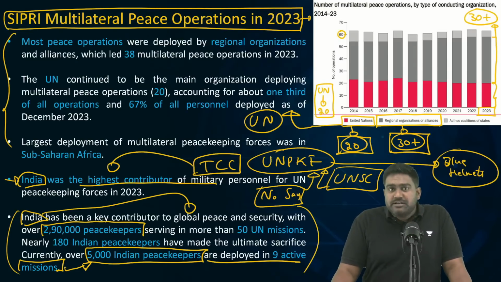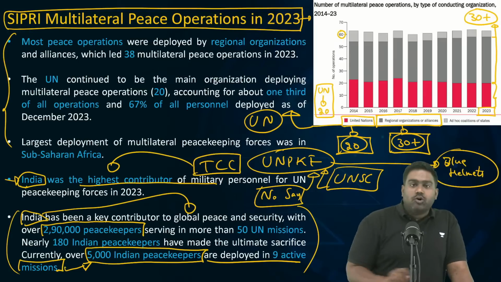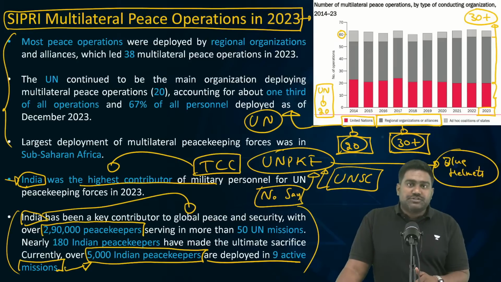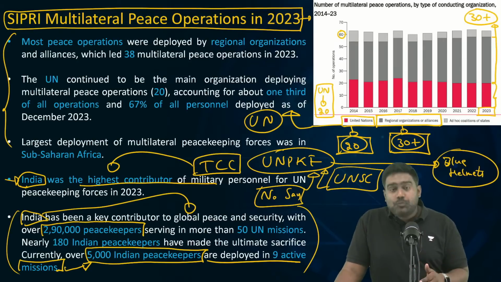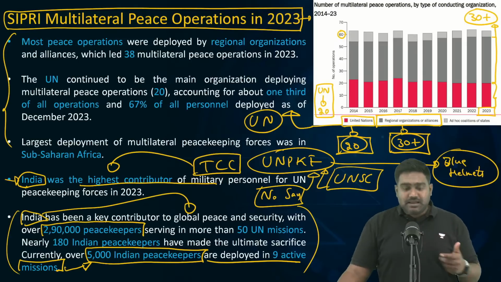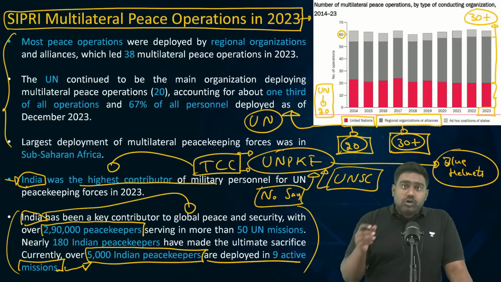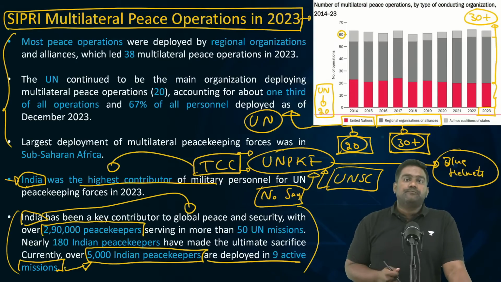Usually it's the developing, underdeveloped countries which mainly contribute troops. So as part of UN reforms, India wants to have decision making power when it comes to UN peacekeeping forces. India is pushing for troop contributing countries to be given a say, a decision making power when it comes to deployment and safety of the peacekeeping troops, because we have lost a number of peacekeepers.